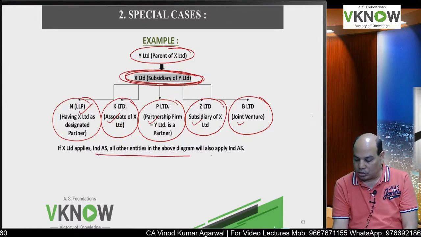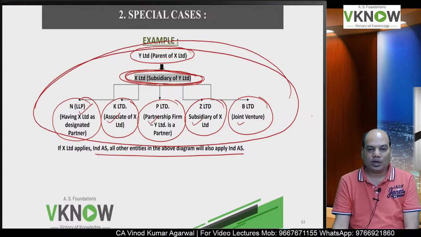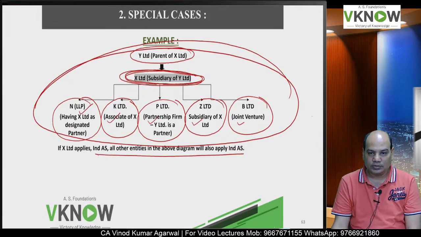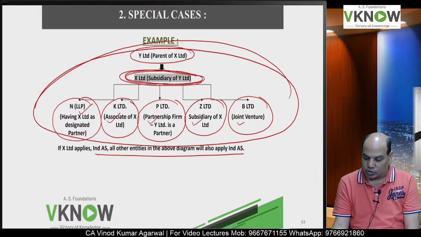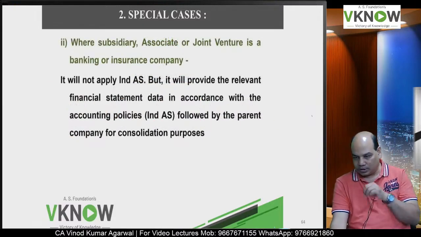So all these companies will have to apply IND AS so that the consolidation can be done using the same set of financial statements.